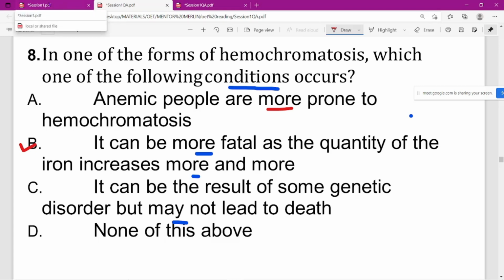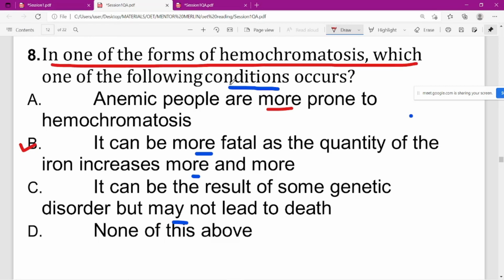Then they are saying anemic people are more prone to hemochromatosis. No, already in the question it is mentioned which condition occurs in one of the forms. They are asking which condition occurs, so I need to check. Occurs means leads to. Okay.